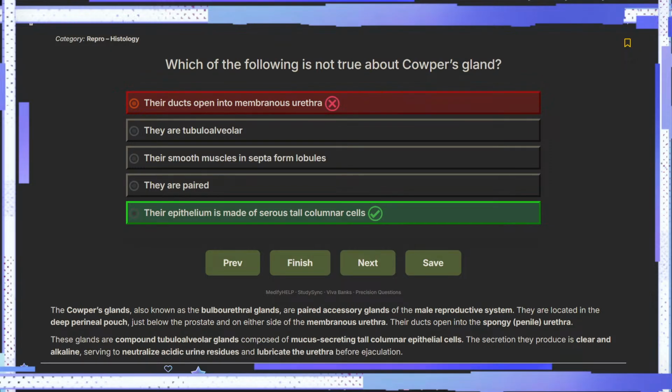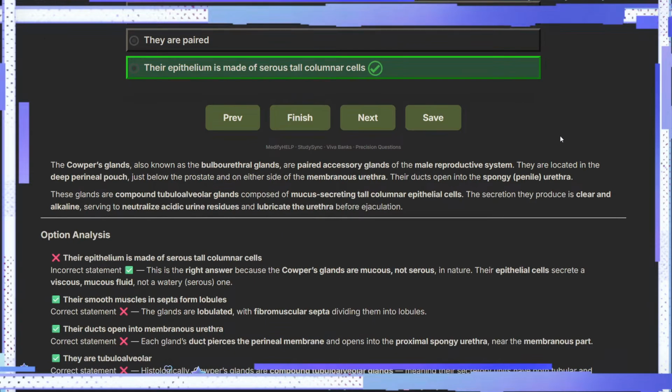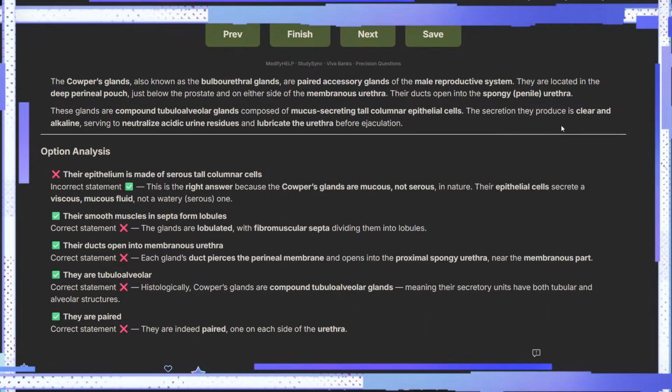It is mucus secreting and they open into the spongy urethra. So actually two statements here are wrong, because they open into the spongy urethra, not the membranous urethra. And this one is also wrong. Fair enough, awesome, okay.